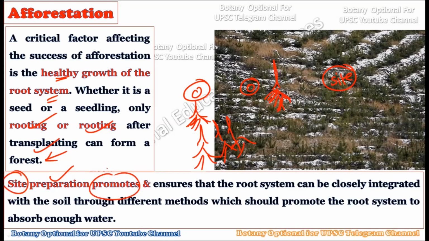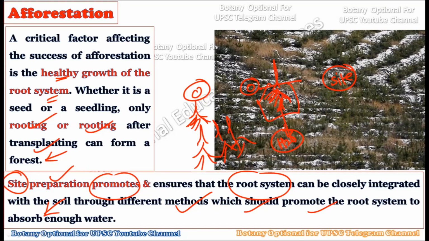To ensure successful afforestation, first we should prepare the site for the successful creation of the root system. Once the root system is created in the soil through different methods, and only then will this afforestation program succeed. The different methods should promote the root system and help it absorb enough water. Once the site is well prepared and the root system is established, it will be able to absorb the water available at the ground level. From the groundwater table, the water can be absorbed by these root systems, and the tree can be successfully established in that new environment.